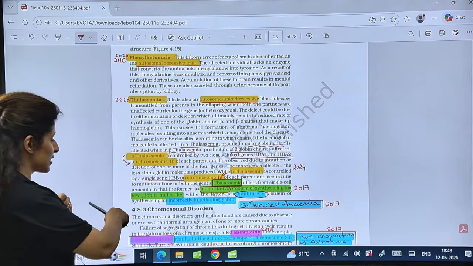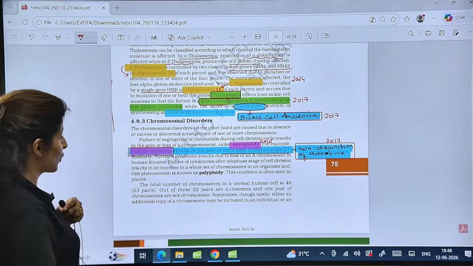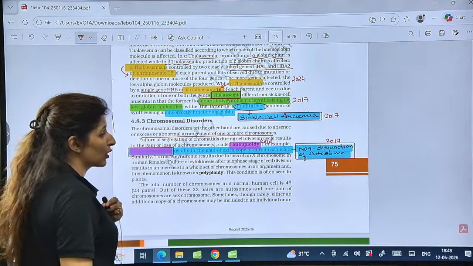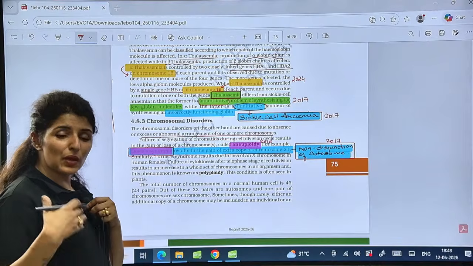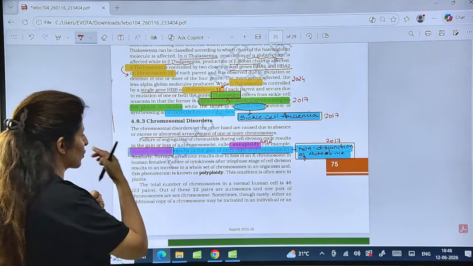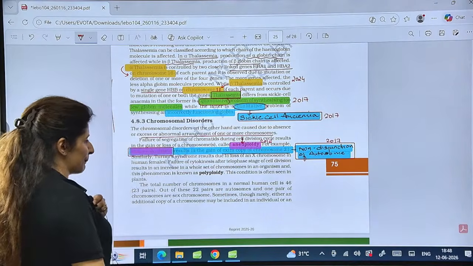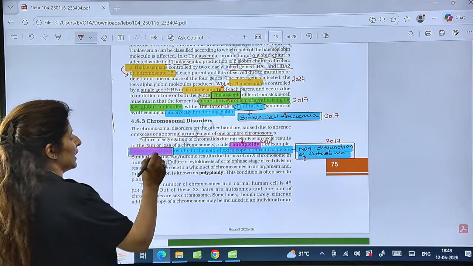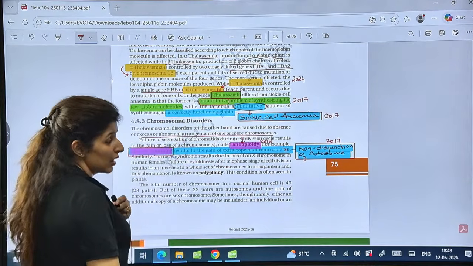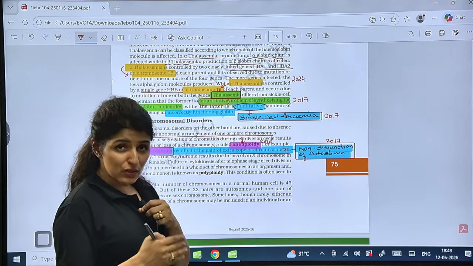Please let me know if there is any doubt. Then guys, we have chromosomal disorders. Chromosomal disorders are due to excess or abnormal arrangement of one or more chromosomes. Either there is one more excess or one less chromosome that leads to chromosomal disorders. This condition is known as aneuploidy. For example, Down syndrome is due to an extra copy of the 21st chromosome. Now why does one excess or one less chromosome come along?